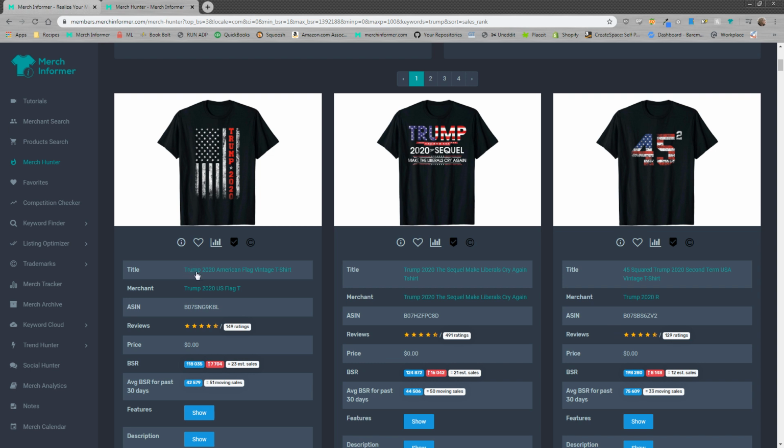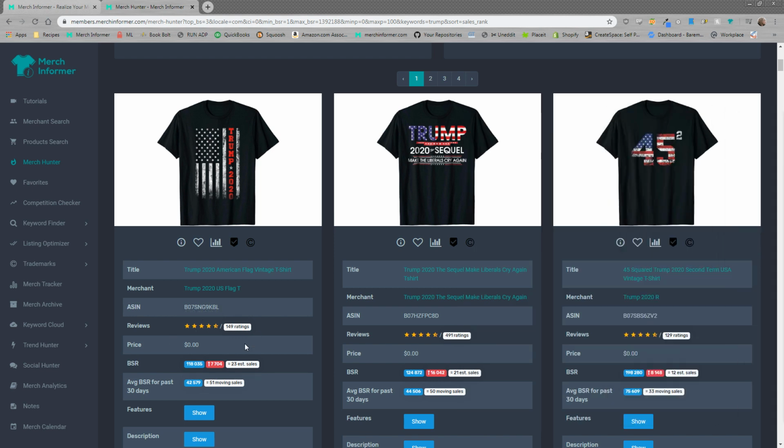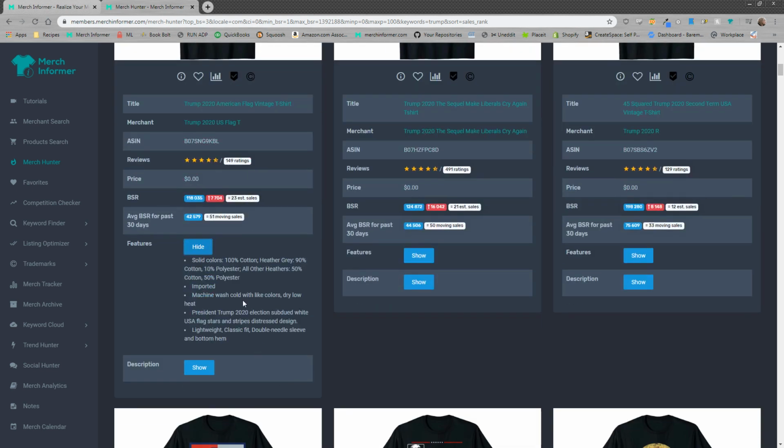Okay, so the first thing I'm going to do, I'm going to look here. It says Trump 2020 American flag vintage t-shirt. Okay, what in that title relates to Trump? All right, so I'm just going to enter in Trump 2020. That's one keyword.